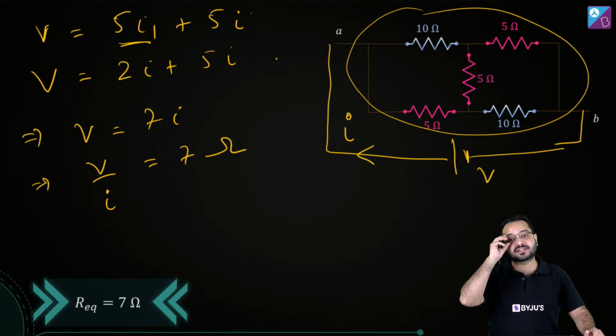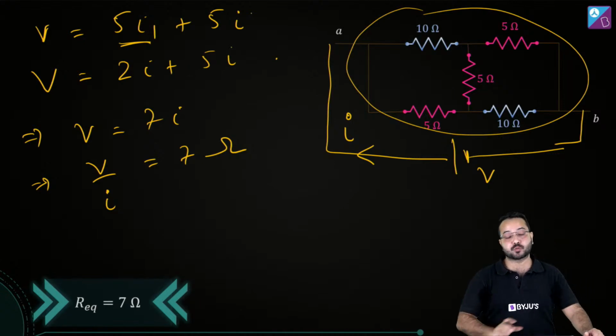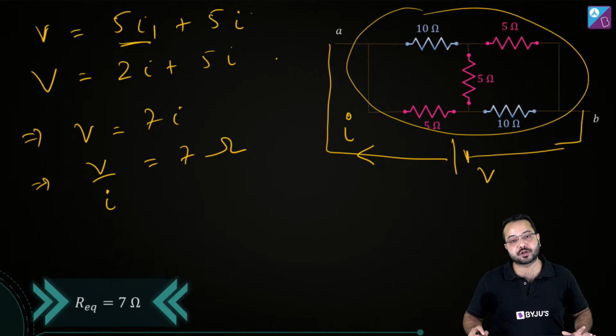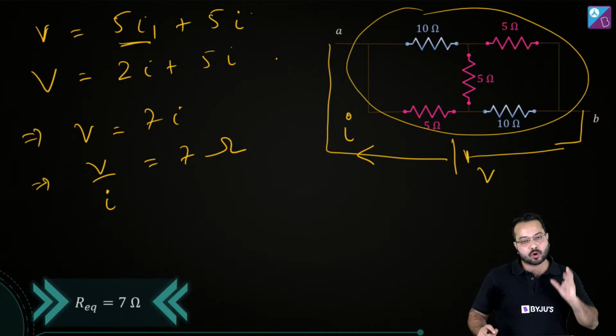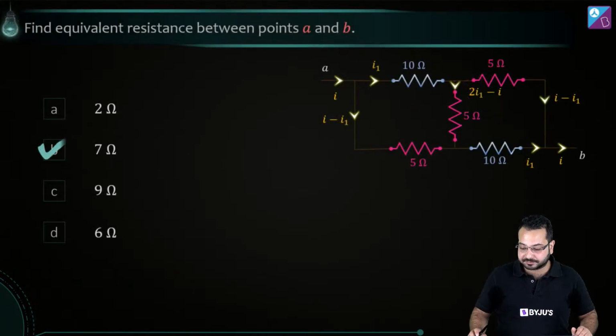Alright, so I hope that is clear. This was a tricky question, because we often mistake it as a Wheatstone bridge, which is not the case. It is a very different kind of symmetry which I explained to you. What do you think is going to be the difficulty level for this question? Quickly let me know.